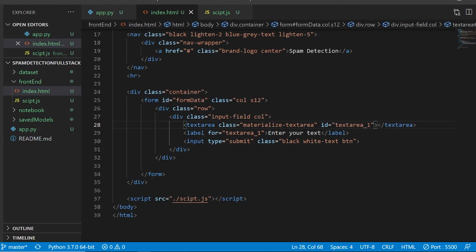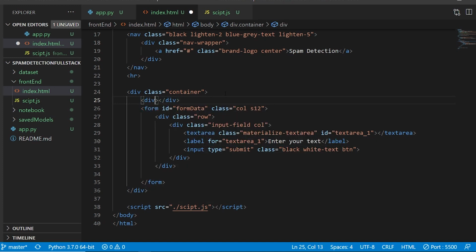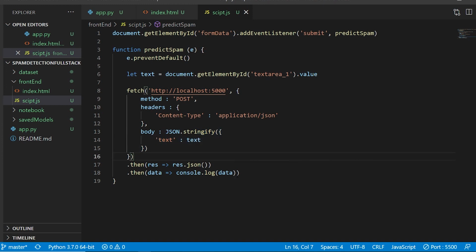The last thing that we want to do now is display it. So I'll display it over here, right before the form. I'll say div, and this div is going to require an ID. So I'll say output, and now we have to head over to the JavaScript. I'll get rid of this console.log, and now I'm going to work with the function.